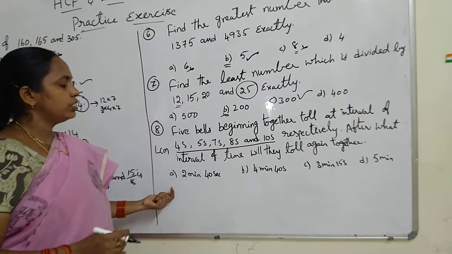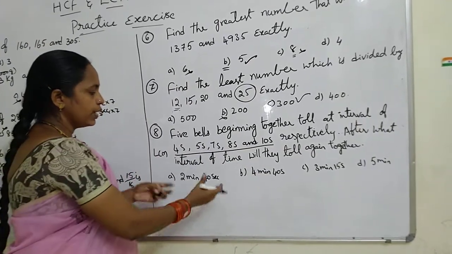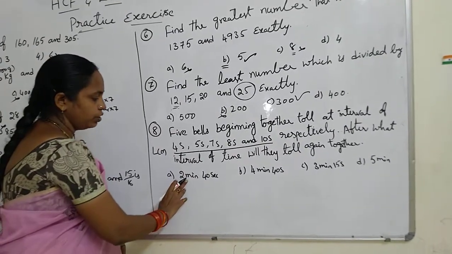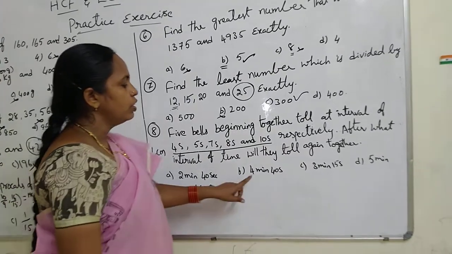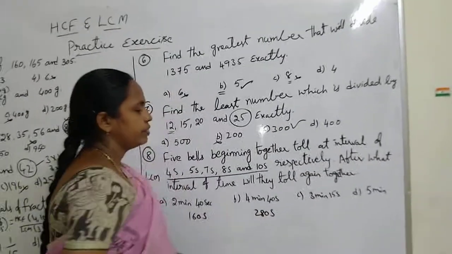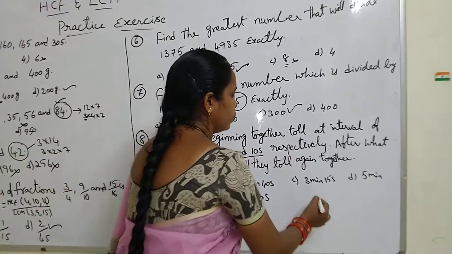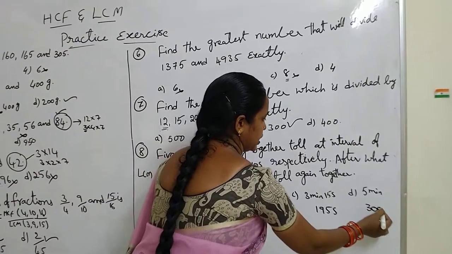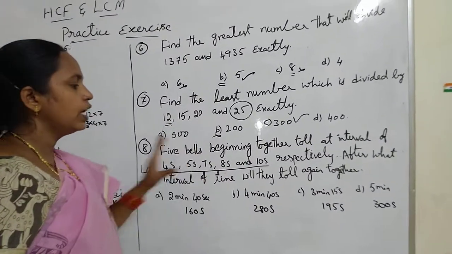But in the answers, 2 minutes 40 seconds, minutes and seconds are given. So first we convert everything into seconds only. 1 minute equals 60 seconds. Here 2 into 60 is 120, plus 40, that is 160 seconds. 4 into 60 is 240 plus 40, 280 seconds. Next, 3 into 60 is 180 plus 15, 195 seconds. And 5 into 60 is 300 seconds. So first, we have to check the least number.